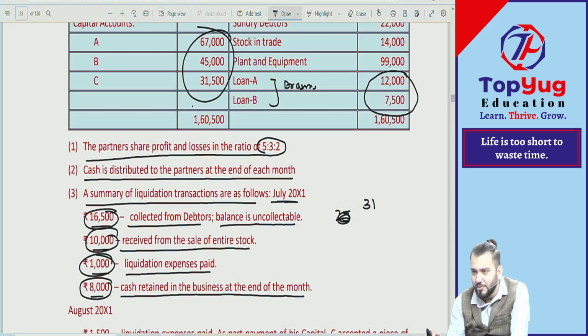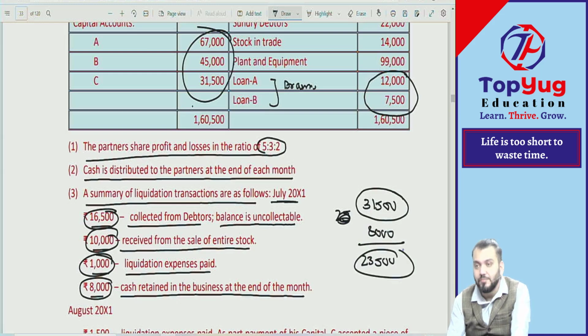Don't do minus 8,000. 31,500. So this was cash available, but they have decided to retain what? 8,000. So if you deduct 8,000, how much is available? So this is available for distribution. Correct?